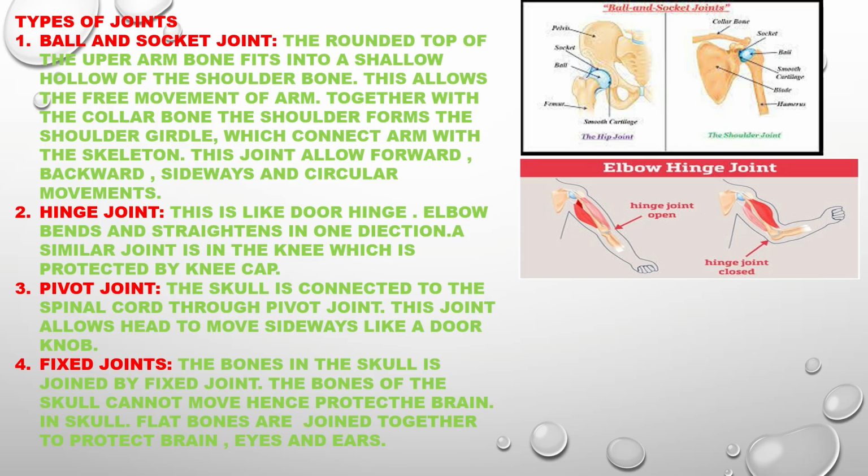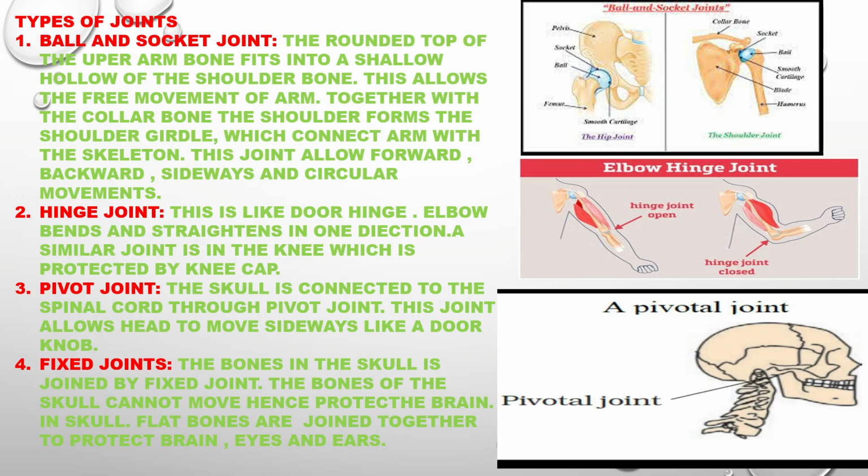Pivot joint. The skull is connected to the spinal cord through a pivot joint. This joint allows the head to move sideways like a door. Fixed joint. The bones in the skull are joined by fixed joints. As you are seeing in the figure, the bones of the skull cannot move, hence protecting the brain in the skull. Flat bones are joined together to protect the brain, eyes, and ears.